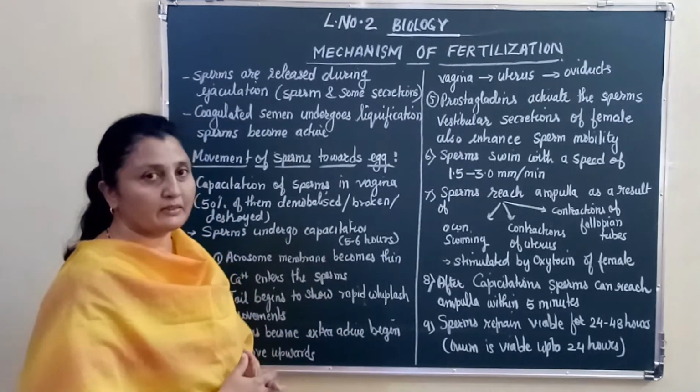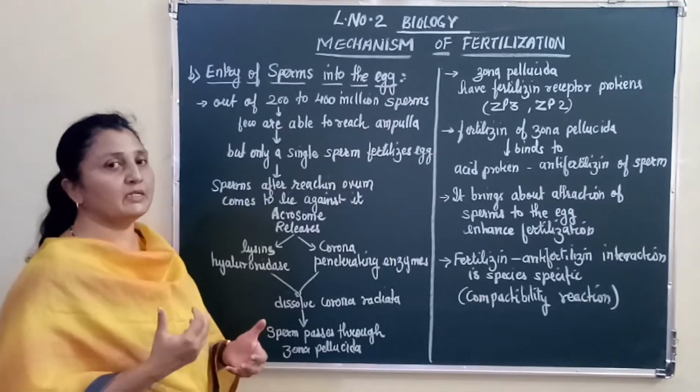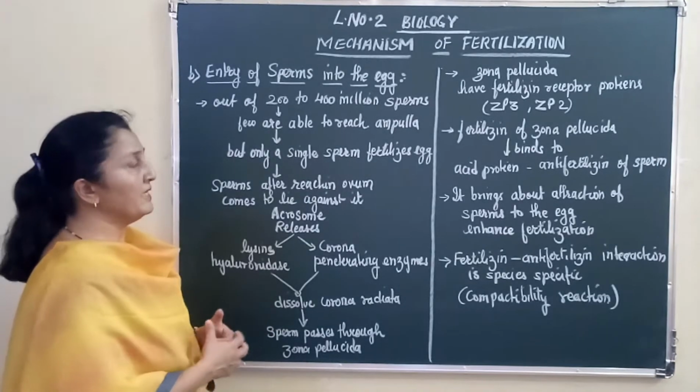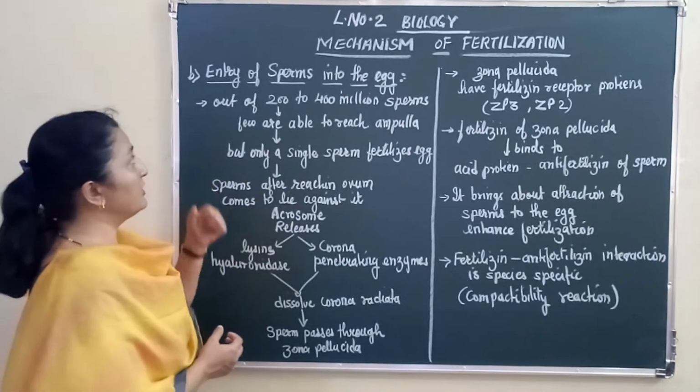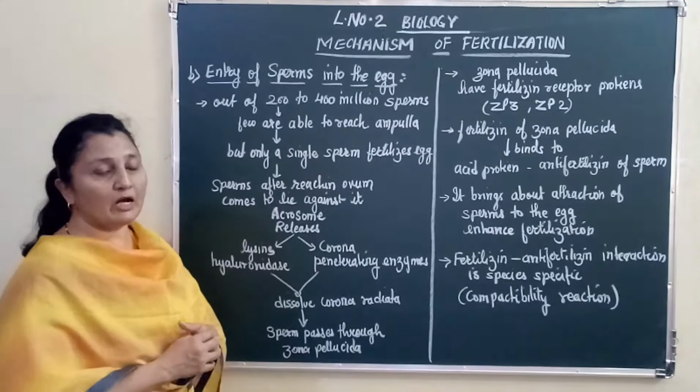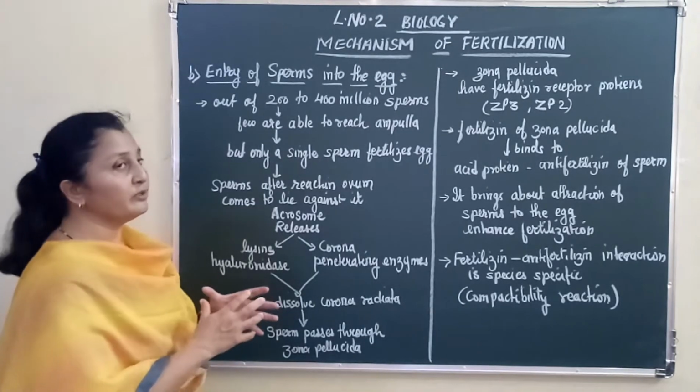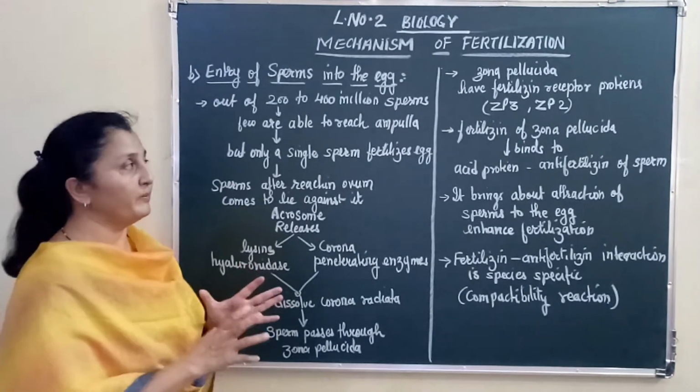Let's talk about the second step of the mechanism of fertilization, in which we see how the sperm enters into the egg or the ovum.